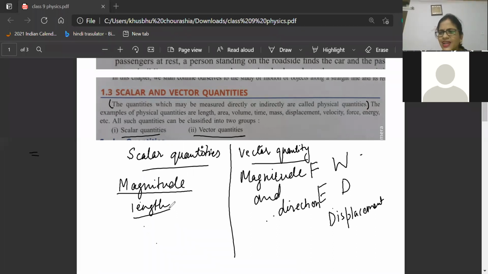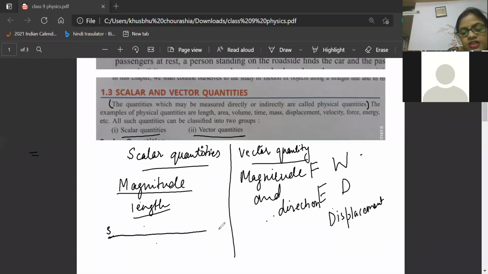I'm taking it in an easy way. I'm not going to teach you very lengthy things. Length, in a simple way, we will understand, a rough idea of length. Like, I'm taking the example of Avinash. Avinash and Vishal are friends and they both started from school, going towards home. They are very good friends, walking with their school bags towards their home.